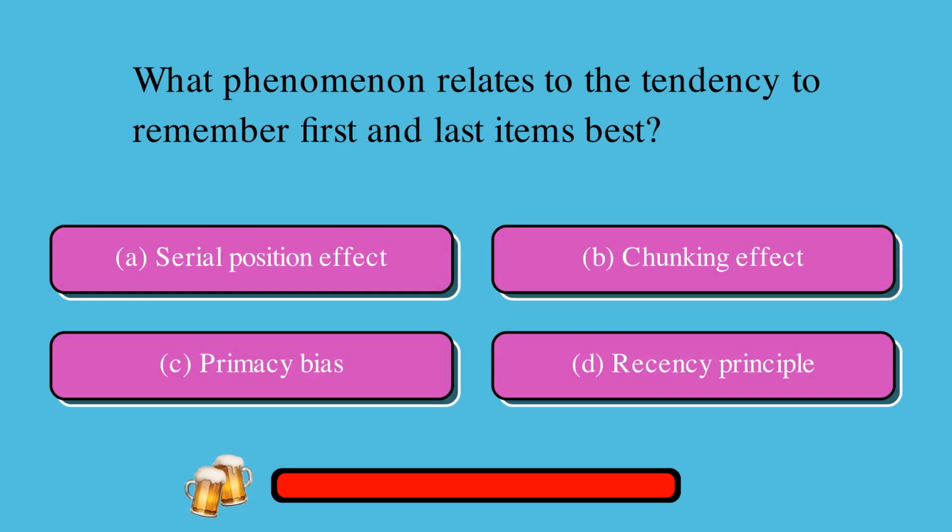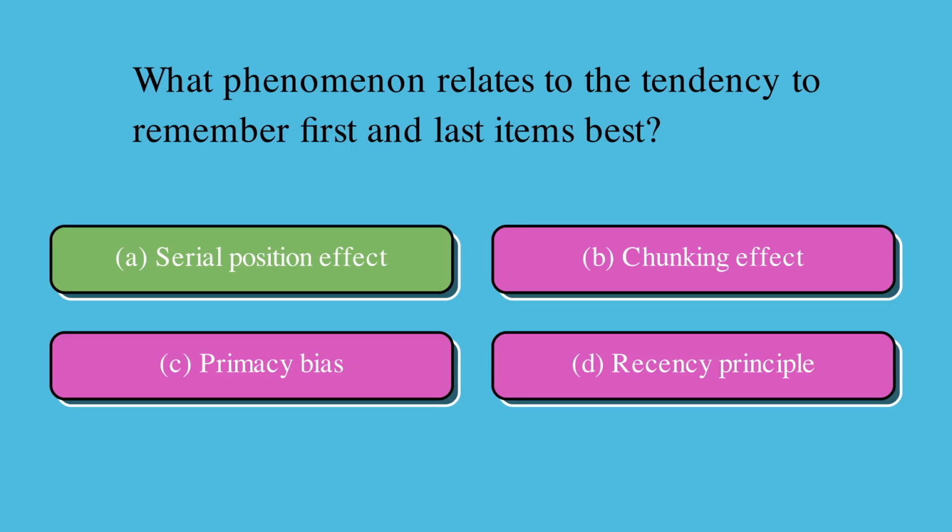What phenomenon relates to the tendency to remember first and last items best? A. Serial position effect, or B. Chunking effect, or C. Primacy bias, or D. Recency principle? The correct answer is A. Serial position effect.